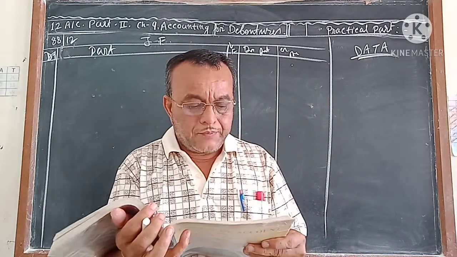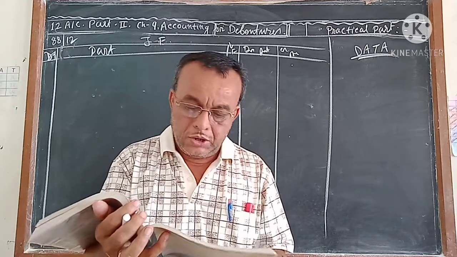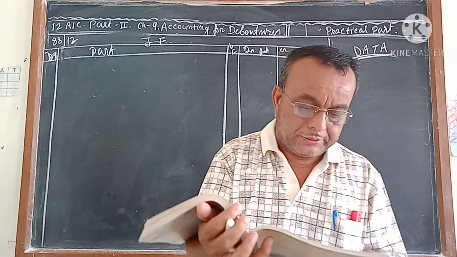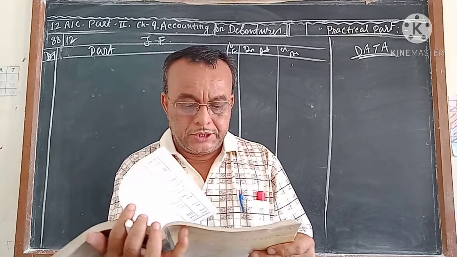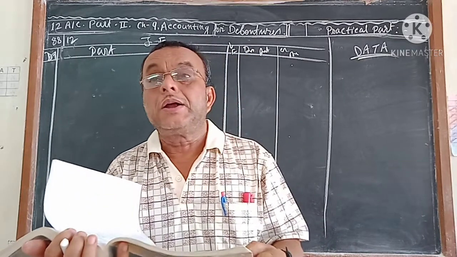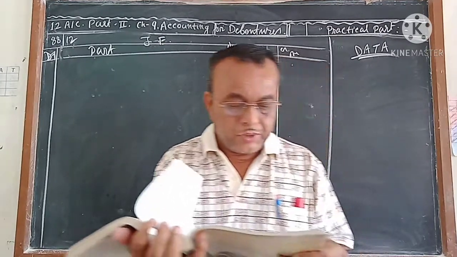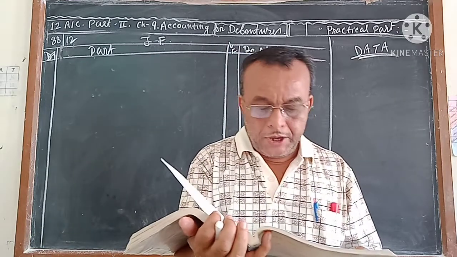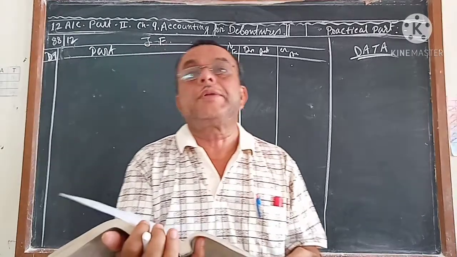Number 1, 5,000 10% debentures of ₹100 each at par, redeemable also at par. That means issued at par, redeemed at par. Second, 5,000 10% debentures of ₹100 each issued at a discount of 5%, redeemable at par. That means issued at discount, redeemed at par. And the third one, 5,000 10% debentures of ₹100 each issued at a premium of 80%, redeemable at par. Issued at premium, redeemed at par.